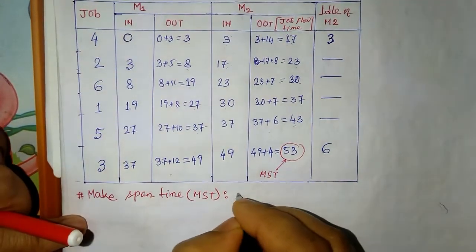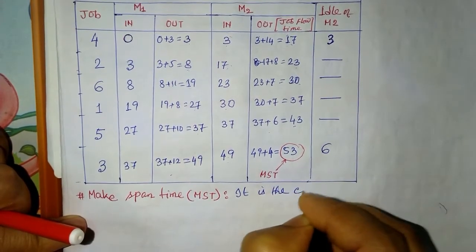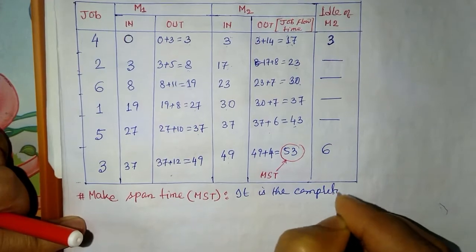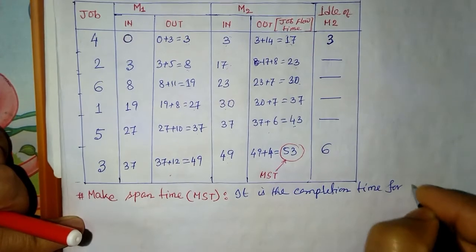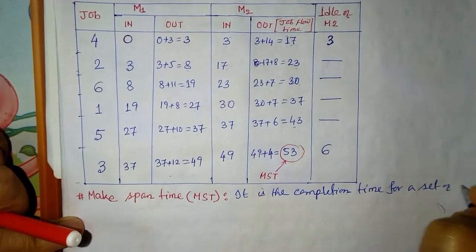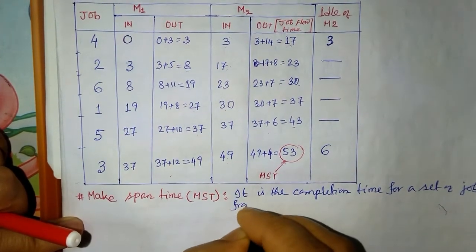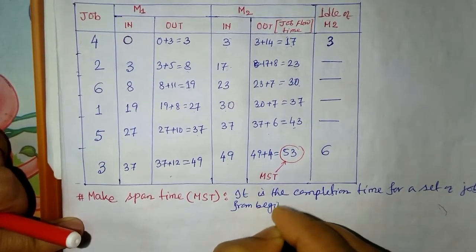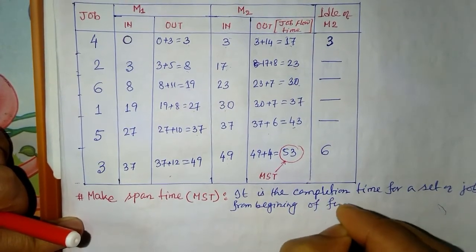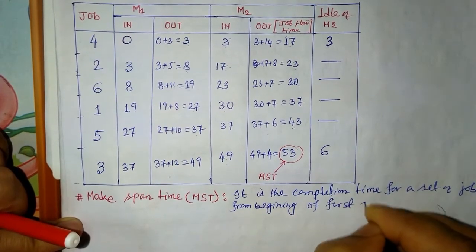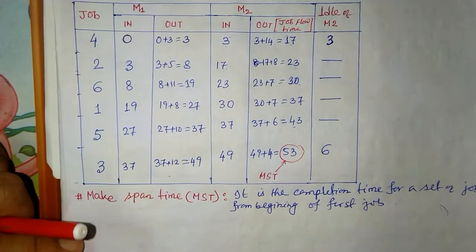Okay, so it can be written: it is the completion time for a set of jobs from the beginning of the first job to the completion of the total set of jobs. That time is known as make span time.